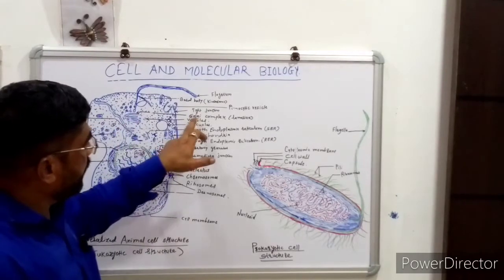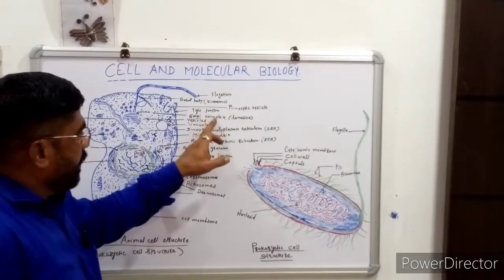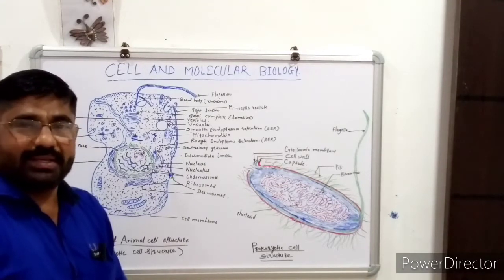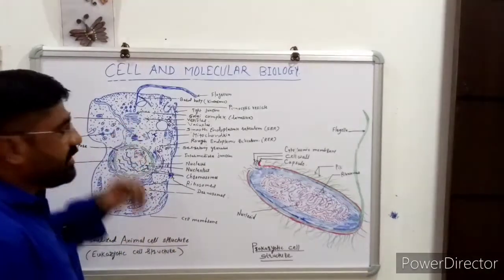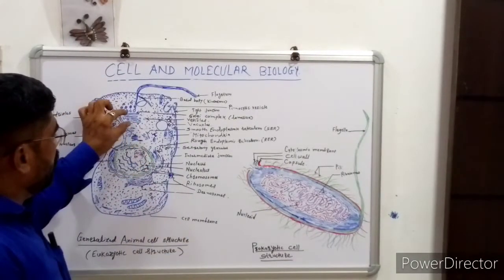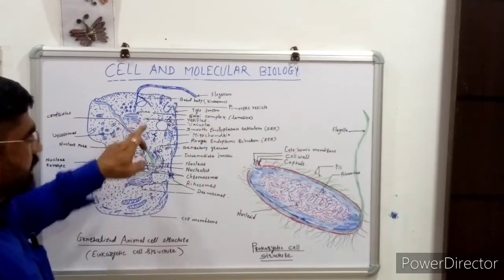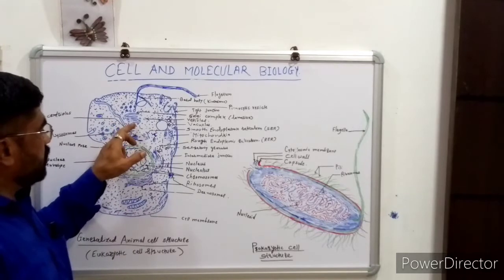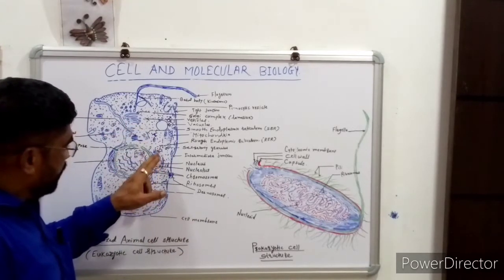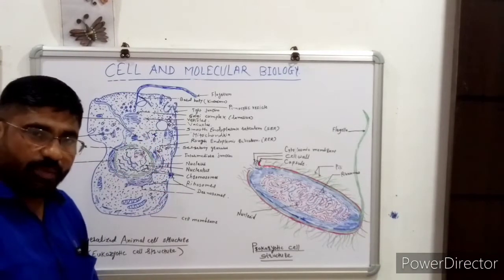Then another cell organelle, the Golgi complex. The Golgi complex is also called the traffic police of the cells. It is called so because of the lamellar structure of the Golgi bodies, and these lamellae have a cis region and a trans region. Proteins are synthesized by the ribosomes on the rough endoplasmic reticulum, as well as scattered in the cytoplasm.